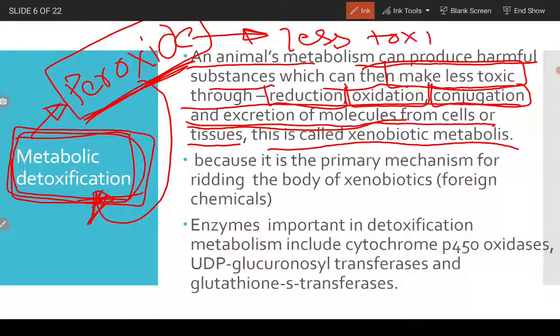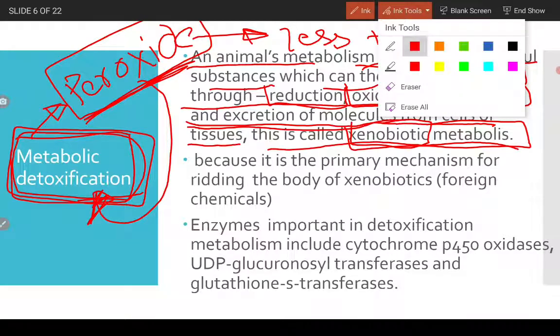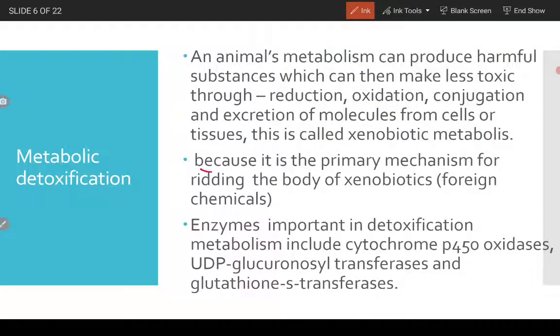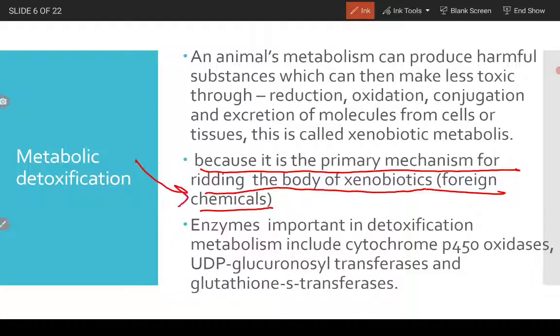So this is metabolic detoxification or xenobiotic metabolism, where the harmful material is converted into less harmful materials. It is the primary mechanism for ridding the body of xenobiotics, which are foreign chemicals.